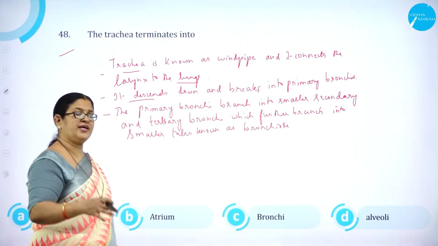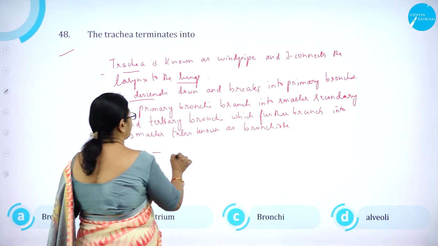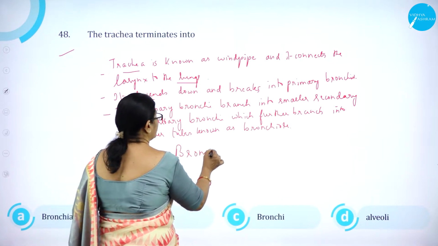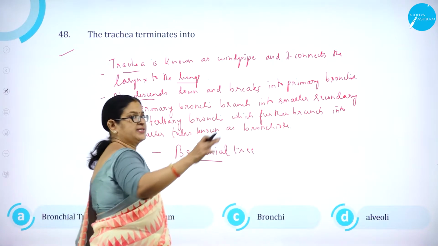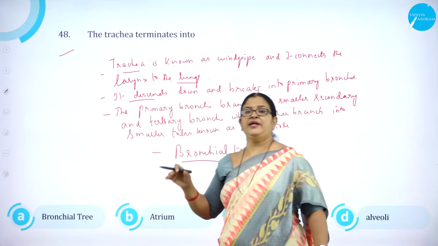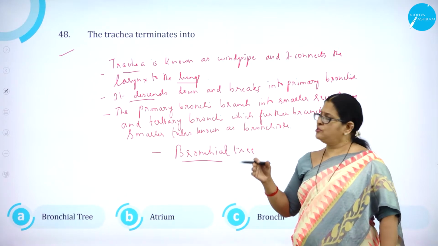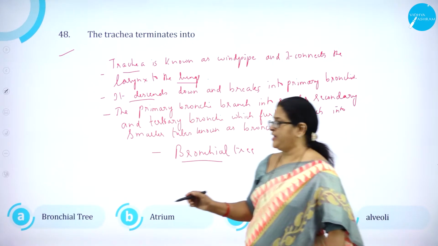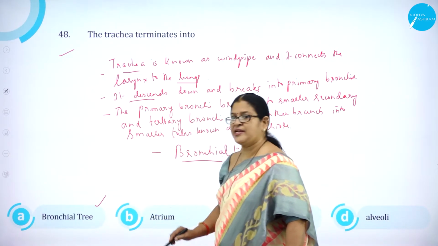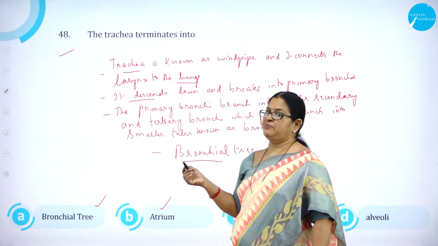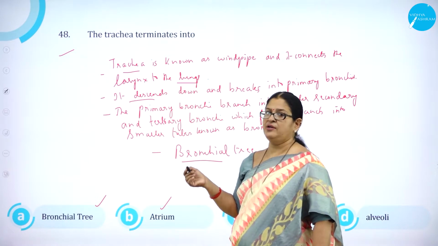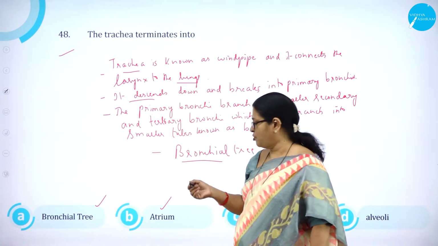So the whole thing is called what? Bronchial tree. So it spreads primary into secondary, secondary into tertiary. So option A, bronchial tree is correct. Atrium or atria, from the lungs, the purified blood goes to the atria for further supply to the body.